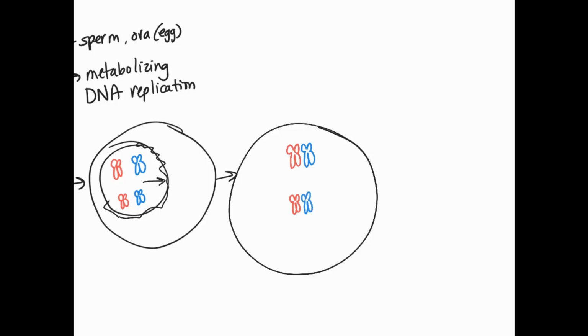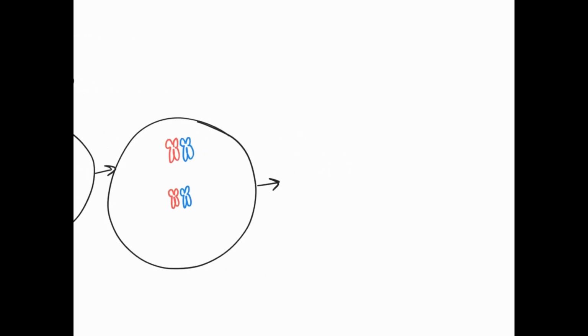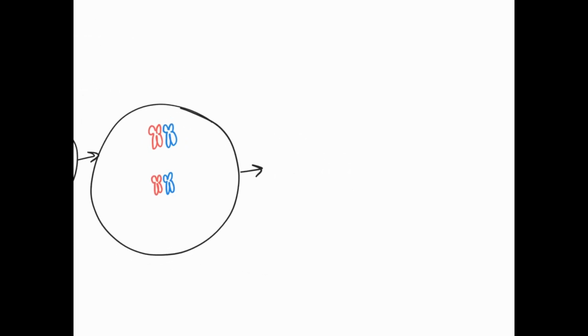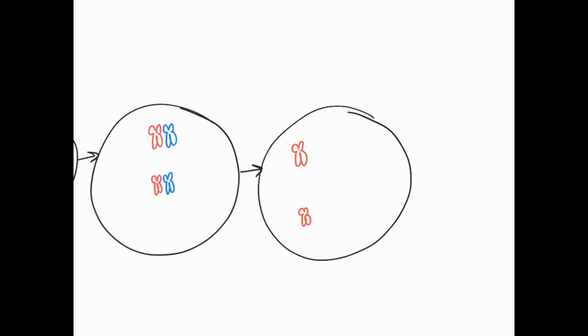So remember that in mitosis, these were all individually lined up along the cell. And what we see here is that they're lining up with their pair. Then what happens is we pull the pairs apart, like so. So what we are bringing over here is the duplicated red ones here and our duplicated blue ones here.